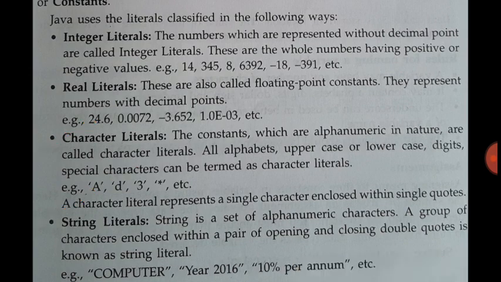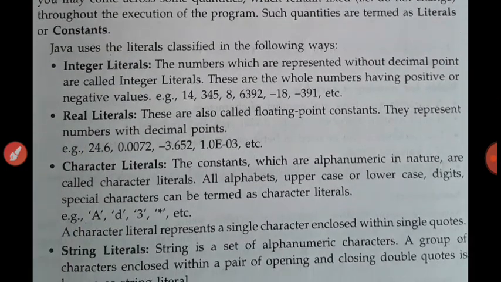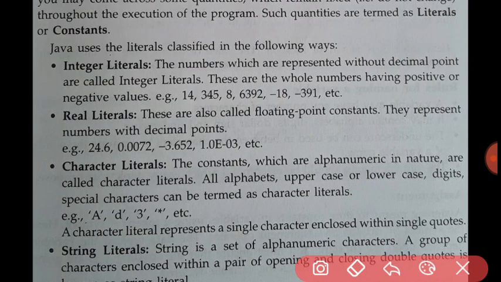You can see these are the examples. Literals means constants, integer values. I hope you are well aware of it because you use it in mathematics also. These are the real literals, these are the character literals.